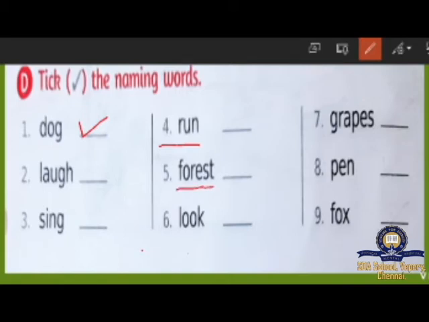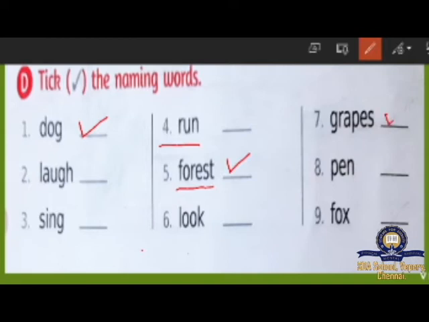F-O-R-E-S-T, forest. Forest is a place where animals live. Wild animals live there, no? Yes, so we have to give a tick. It's a naming word. It's a place. And L-O-O-K, look. Looking is also an action only. So don't touch this. And look at the next one. Number 7, G-R-A-P-E-S, grapes.